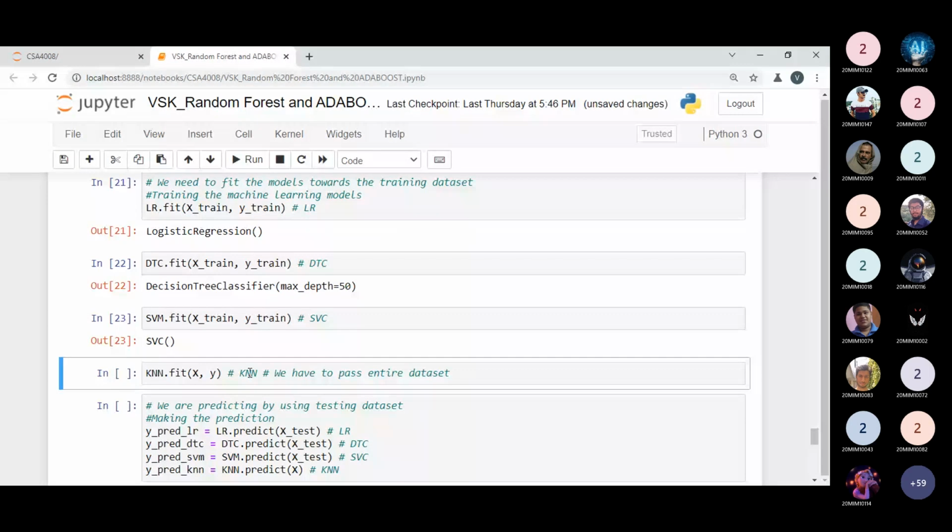Now you can observe over here, I'm passing X and Y. I'm not passing X_train and y_train. Can you tell me why I'm not passing the training data in the K nearest neighbor algorithm? We have to pass the entire data set. Why? Can anyone tell me right now? Tell me, this is the question.